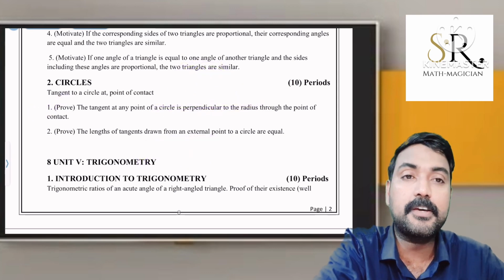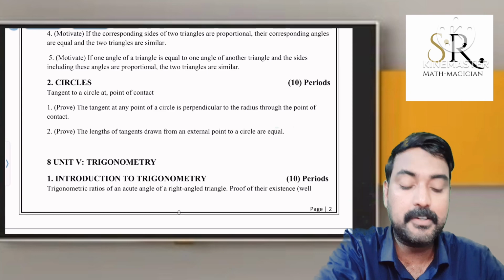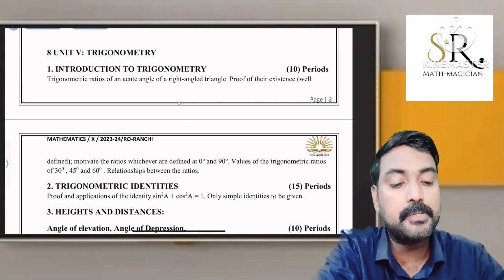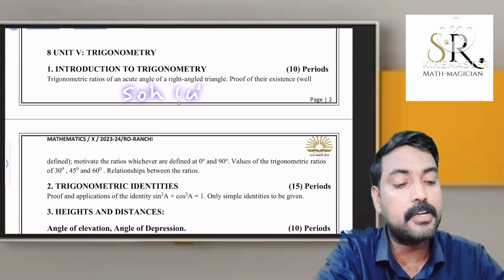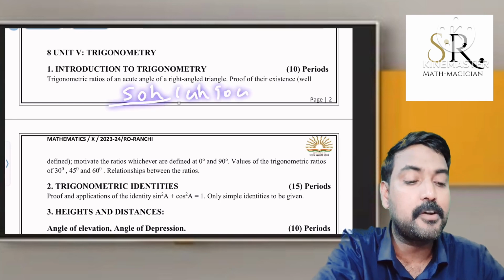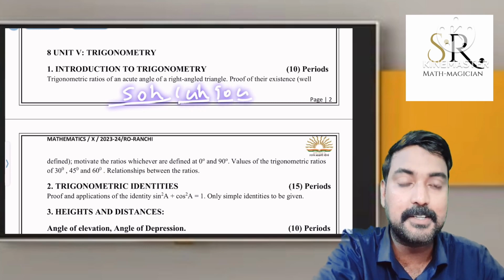How to prove these two theorems is also very important, we have to study. Then introduction to trigonometry, there are 4 points. First point is SOHCAHTOA. What is SOHCAHTOA? Sin theta is equal to opposite by hypotenuse. Cos theta means adjacent by hypotenuse. Tan theta means opposite by adjacent.